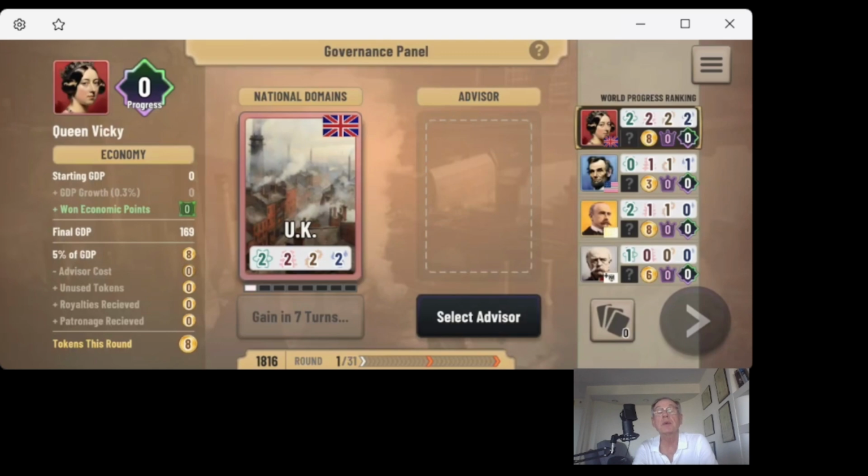Next, we go to the governance panel, and we'll see this at the beginning of each round. On the left side, we see the status of Queen Vicky's economy. She has a GDP of 169 that translates into 8 tokens that can be used to invest into research into breakthroughs and hiring advisors. On the right side, we see a table of what we call base domain strength points, and this indicates the intellectual firepower for each country and each domain.